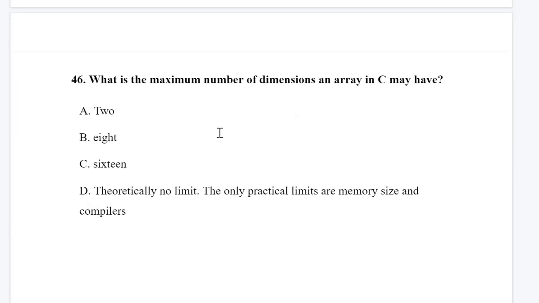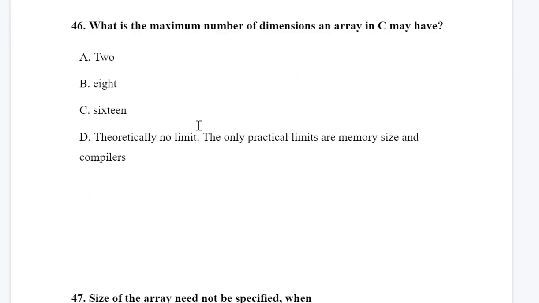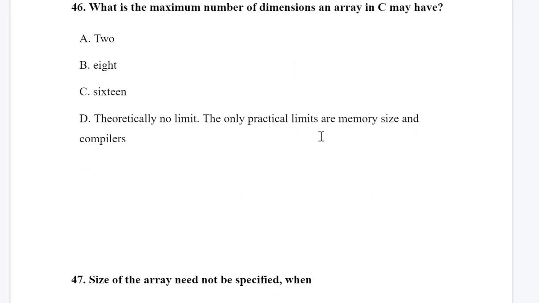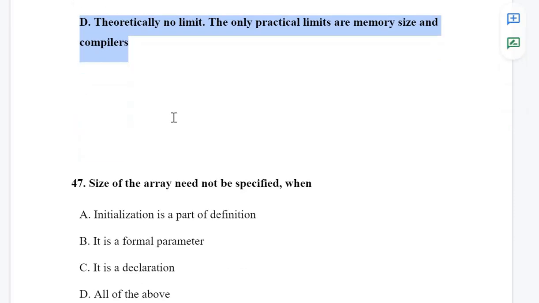Let's go to question number 46. What is the maximum number of dimensions an array in C may have? Remember, theoretically it can have as many dimensions as you want, but practically there is a limit. What is the limit? The memory size, since it should be able to store the size of the array. So the correct answer is theoretically no limit, but practically it depends on the memory size and the compiler. Fine.